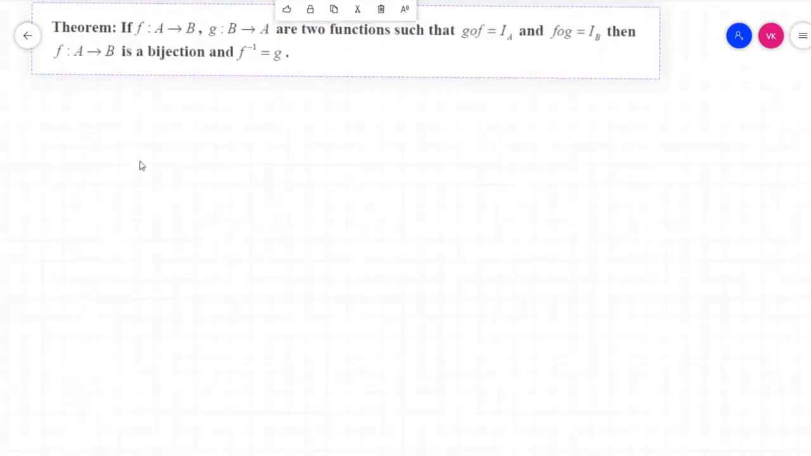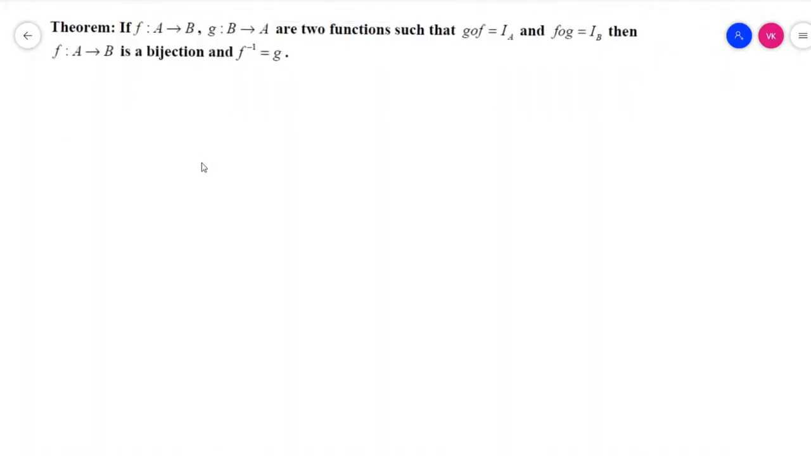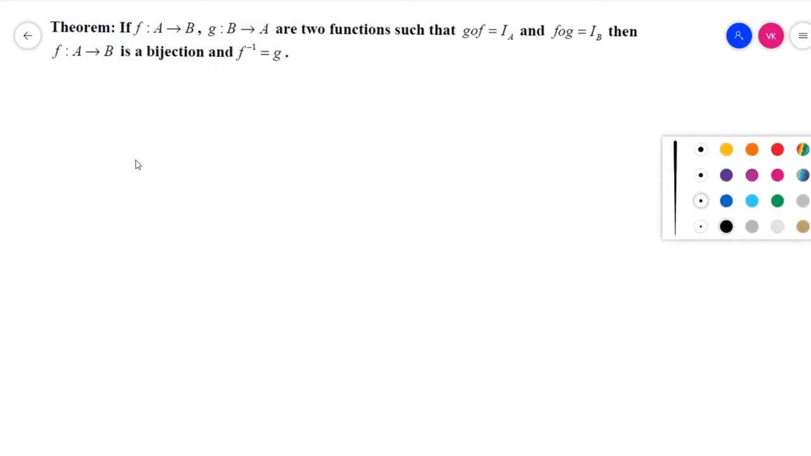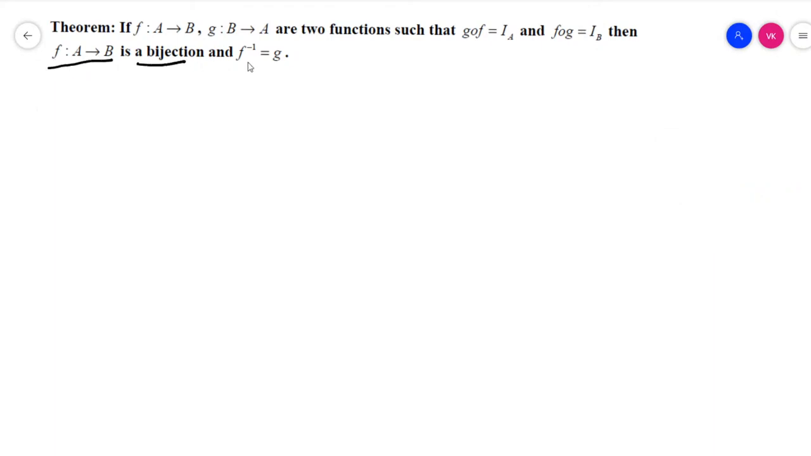Here is the question: if F maps A to B and G maps B to A are two functions such that G circle F is equal to IA and F circle G is equal to IB, then F maps A to B is a bijection and F inverse is equal to G. So what is the question? We have to prove that F is a bijection and F inverse is equal to G.